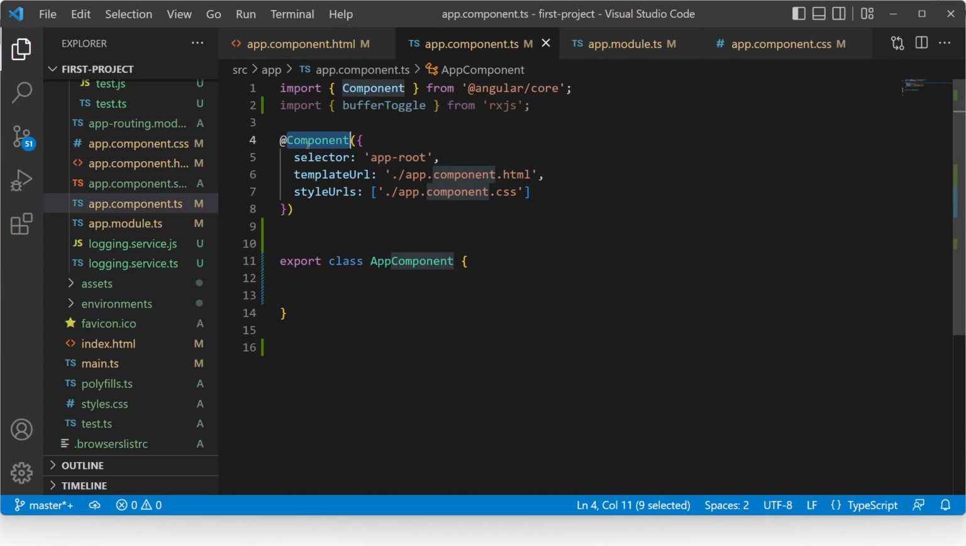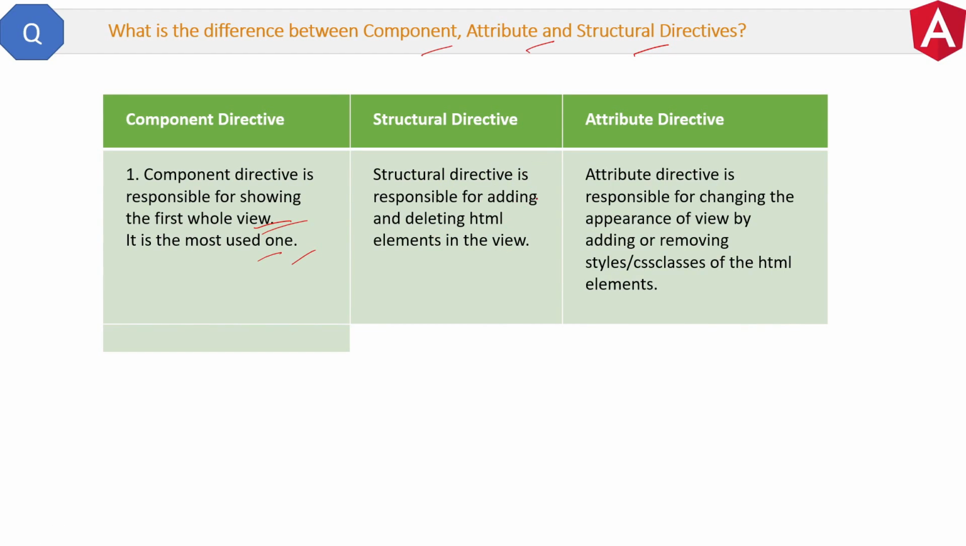See, this is the component directive and here is the template attached to it. If you remove this component directive, then the first view of the component will not be displayed, and that's why it's the most used one. Then, structural directive is responsible for adding and deleting HTML elements in the view displayed by the component directive. And at last, attribute directive is responsible for changing the appearance of the view by adding or removing style CSS classes of the HTML elements. So all the three directives are related to each other, helping each other in creating a good and editable component.